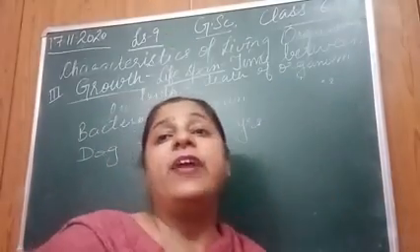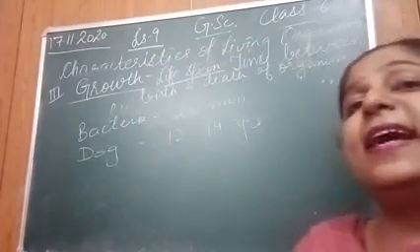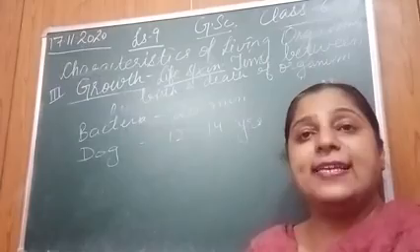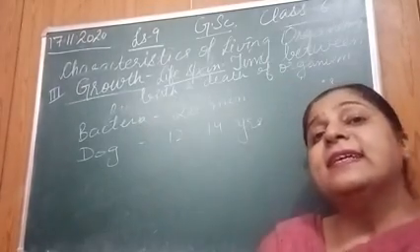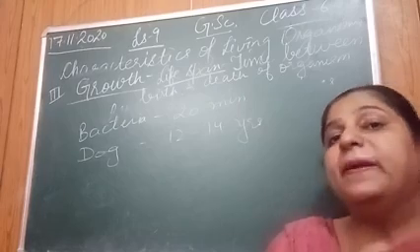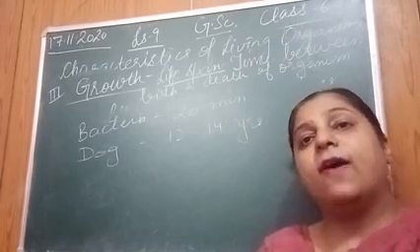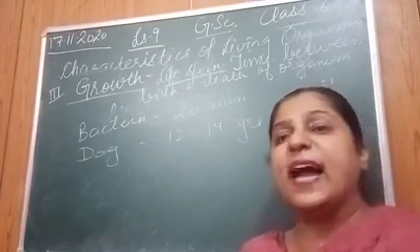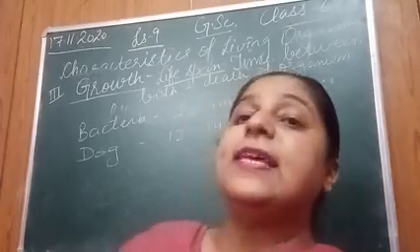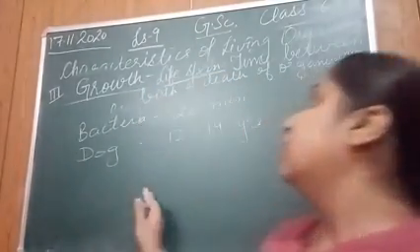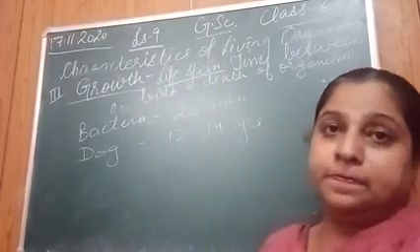In the same way, humans, their average lifespan is 70 years. Right? Means the time span between the birth and death of the organism. जो time period है किसी भी organism की birth से लेके उसके death तक, that is known as lifespan.